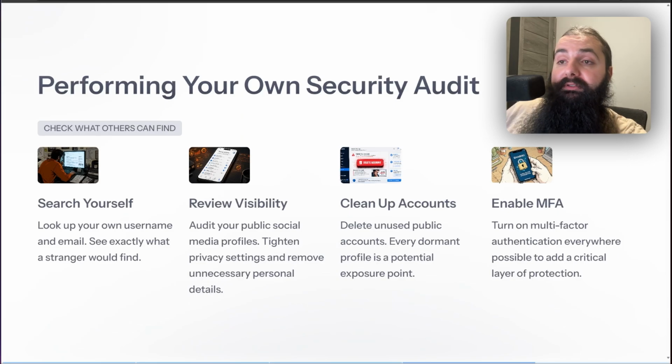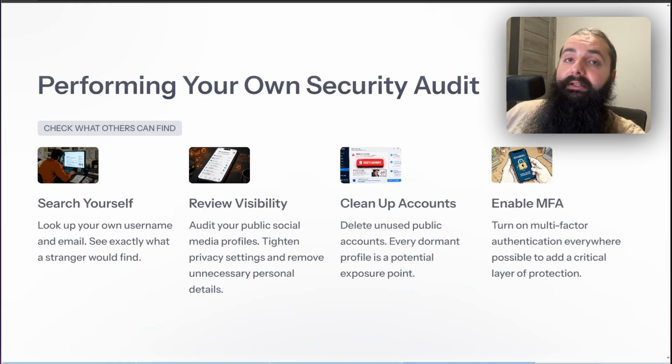You need to perform your security audit on yourself, which I'll show you right now. Search yourself, obviously. Look up your own usernames and email. I'll do that now. Review visibility. So you need to audit your public social media profiles. Obviously, you need to also clean up accounts. Delete pretty much every account you don't use, which you may find of yourself after using a tool like Sherlock. I'll show you that in a second as well.